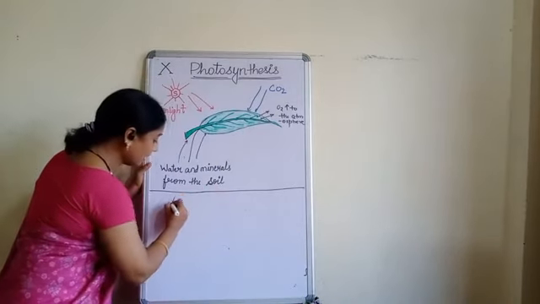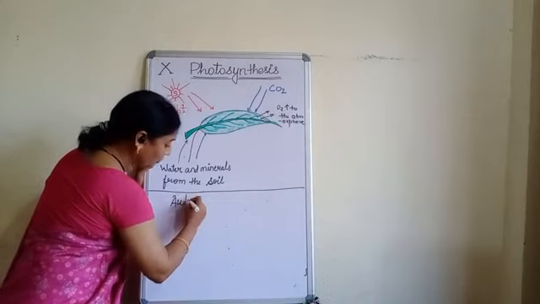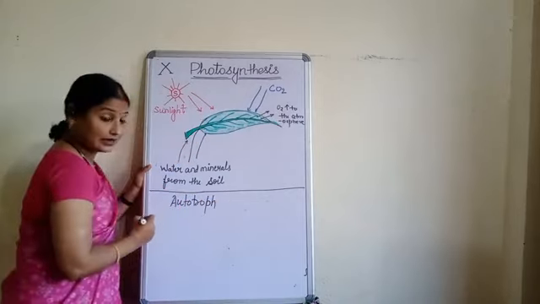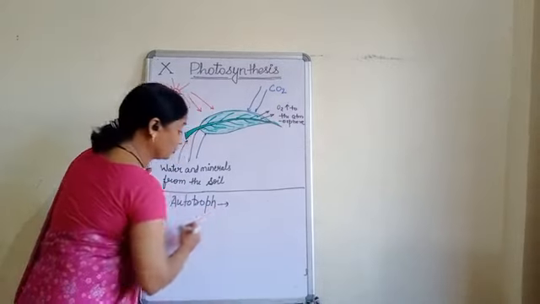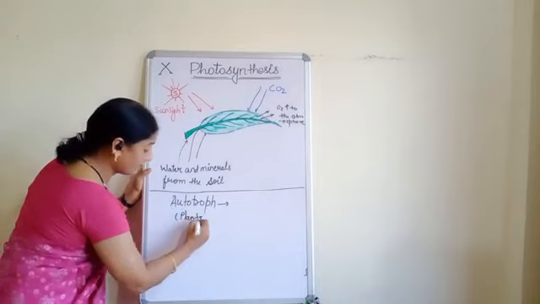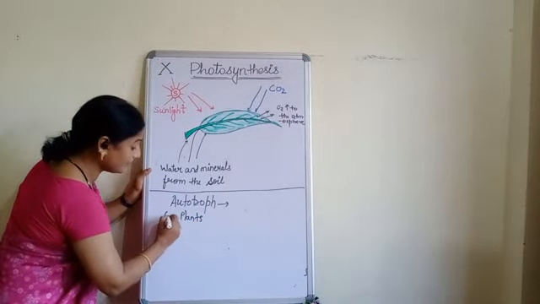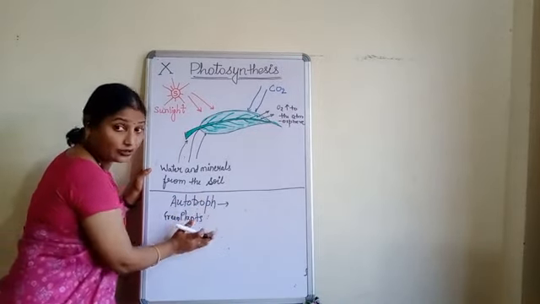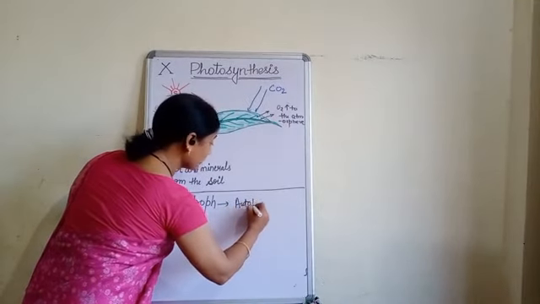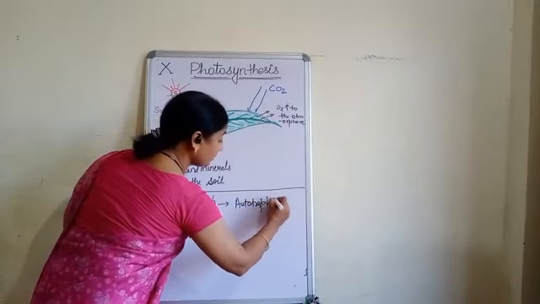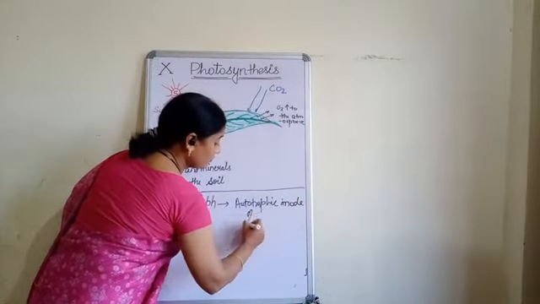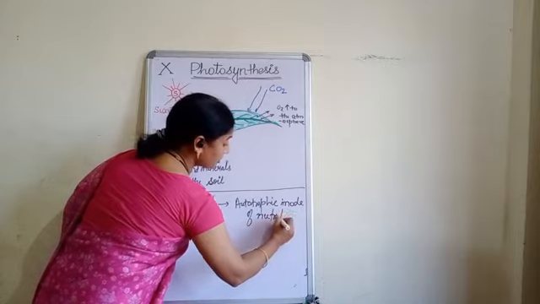One I have used as autotrophs. Clear? And along with autotrophs, that is all the green plants, better to write green plants, they are autotrophs and their mode of nutrition is called autotrophic mode of nutrition.